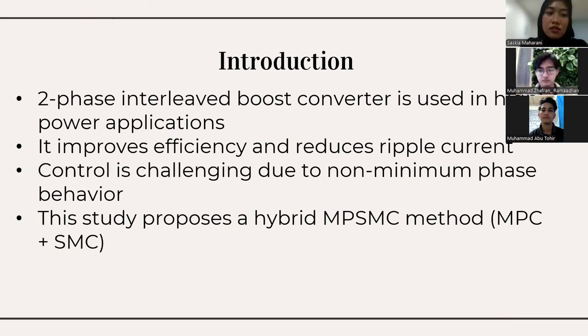it has four points. Point one: the two-phase interleaved boost converter is used in high power applications. Second, it improves efficiency and reduces ripple current. Third, control is challenging due to non-minimum phase behavior. And the last one is the study purpose: the hybrid MPSMC method.